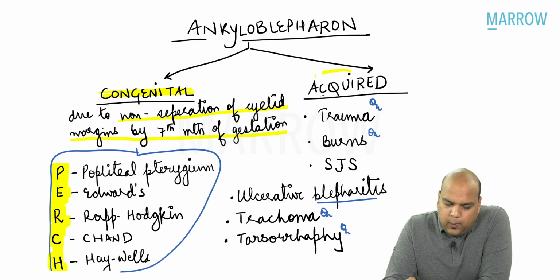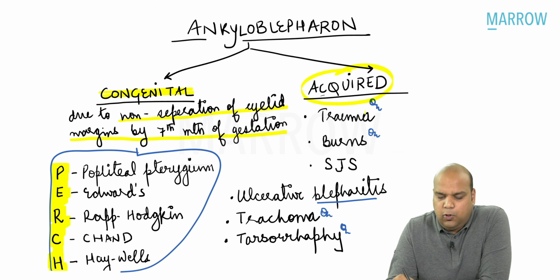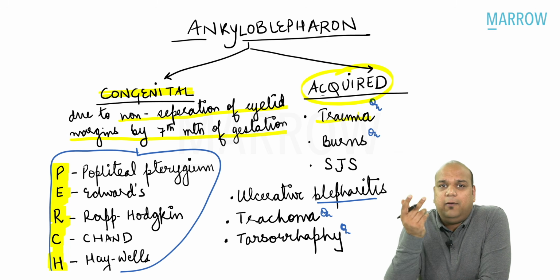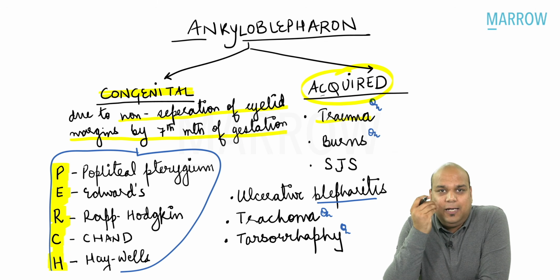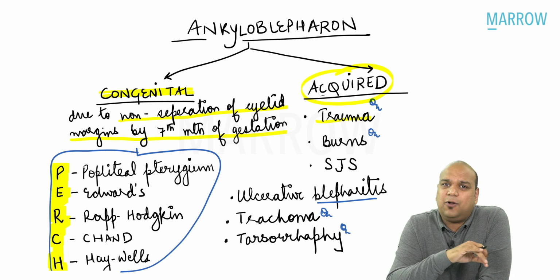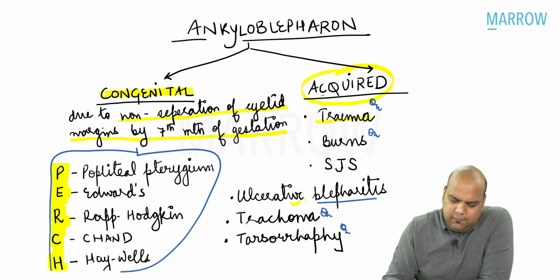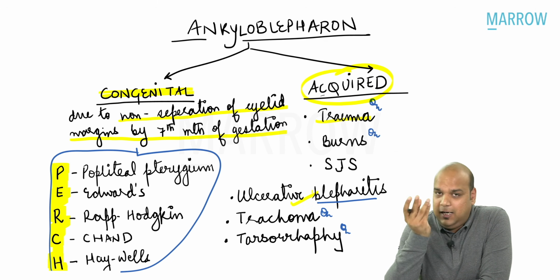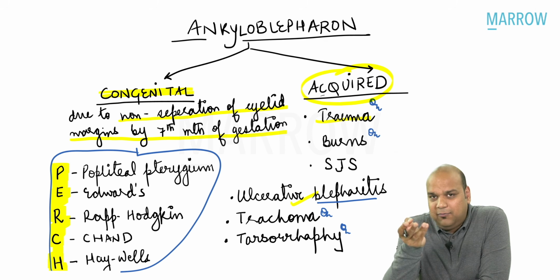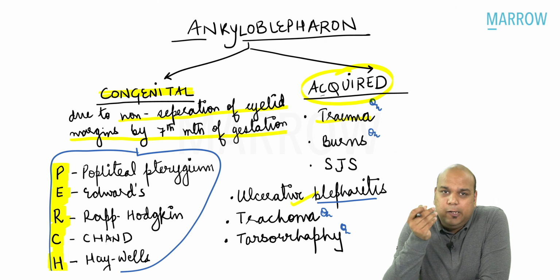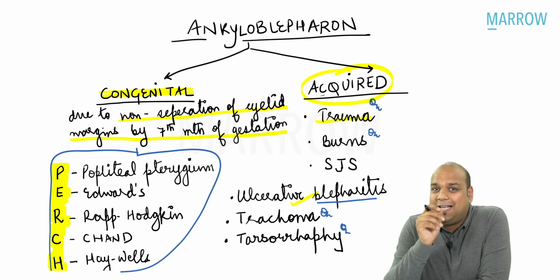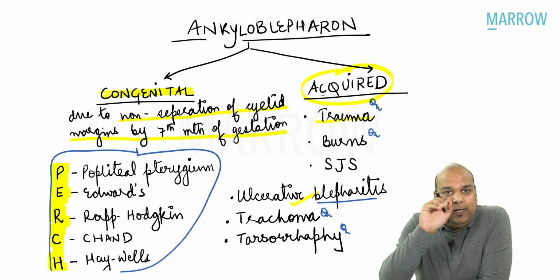Ankyloblepharon can also be acquired, everybody, acquired after birth. The most common cause is trauma. Yes, if there is a trauma, everybody, due to the traumatic injury to the eyelids, there can be fusion. Similarly, in case of burns, everybody, a burn injury, or in cases of disorders like Stevens-Johnson syndrome. Similarly, rare causes: ulcerative blepharitis, ulcer on the blephar eyelid margin, or trachoma. Very important, trachoma can also lead to ankyloblepharon, because as we know, in trachoma there is cicatrization in the eyelid, everybody. Cicatrization leads to entropion, leads to trichiasis.